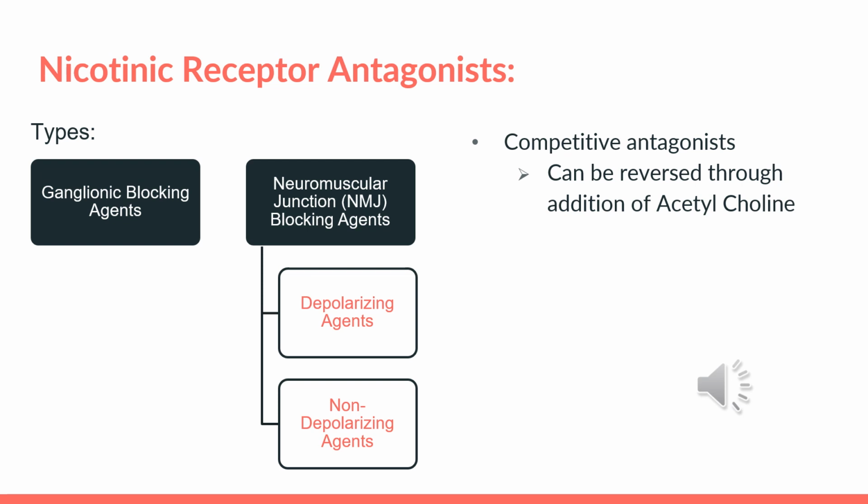There are two types of nicotinic receptor antagonists: the ganglionic blocking agents and the neuromuscular junction, or NMJ, blockers, further divided into depolarizing agents and non-depolarizing agents. These agents are also competitive antagonists, meaning that their effects can be reversed through the addition of acetylcholine.